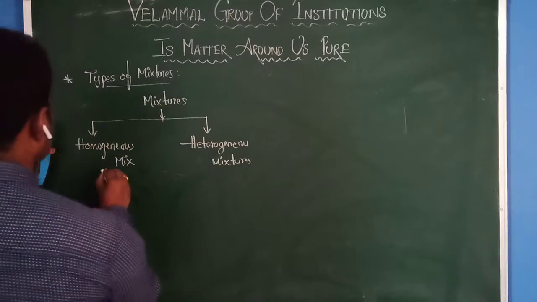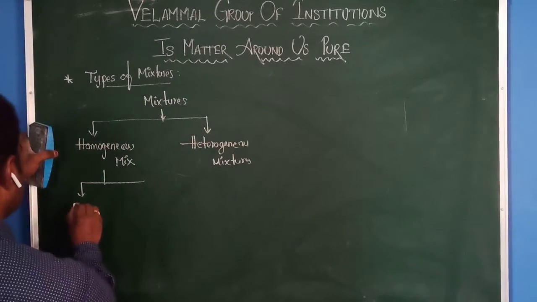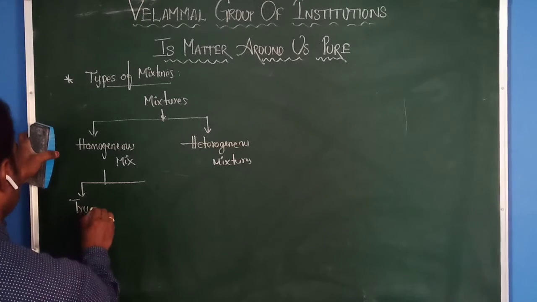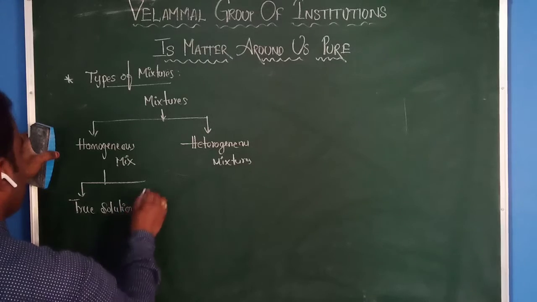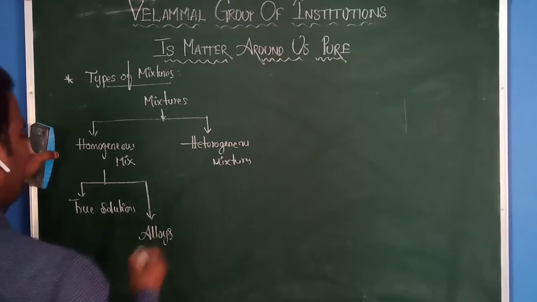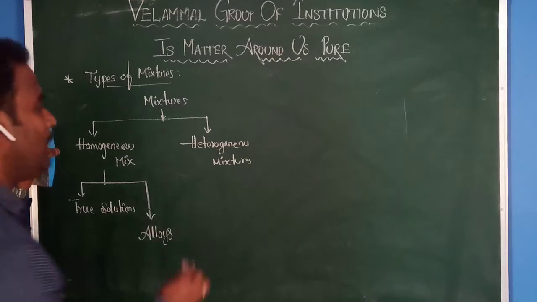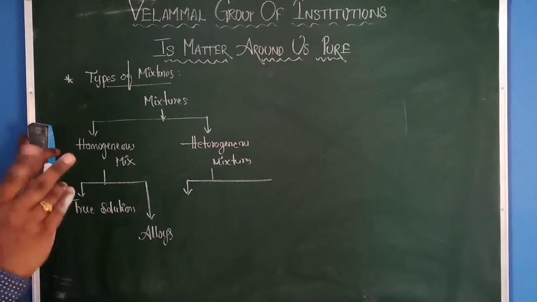This homogeneous mixer is again classified into two types. One is true solutions, and the next one is alloys. Heterogeneous mixers are also classified into two types.